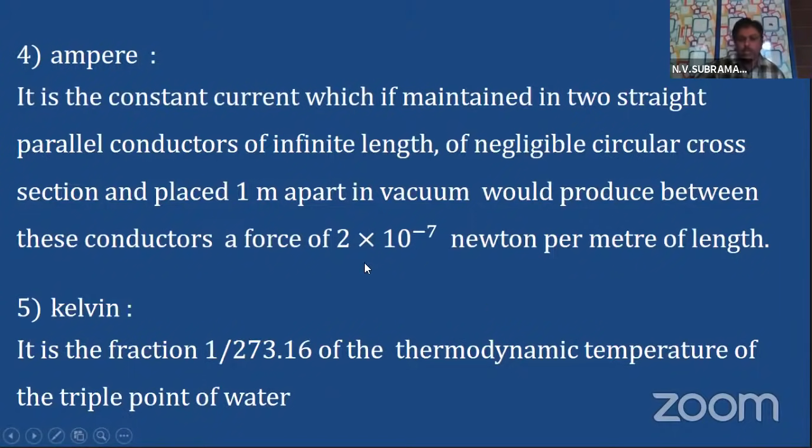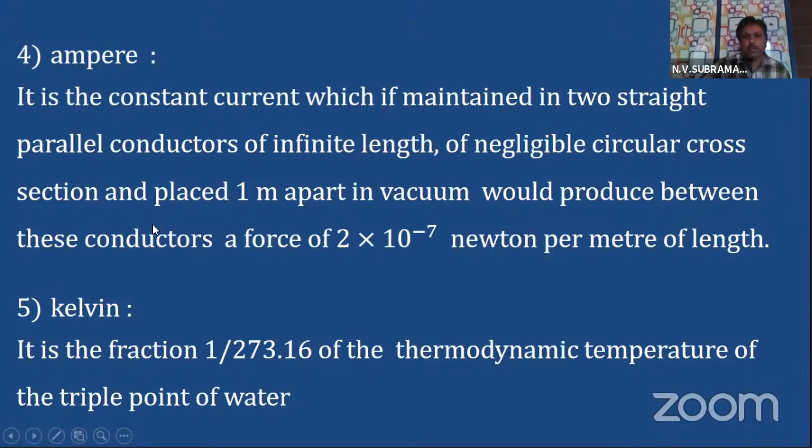So when you keep two straight parallel conductors 1 meter apart in vacuum, children, two conductors means what? Wires. Two straight wires parallel to each other, kept 1 meter apart, will have a force of 2 into 10 power minus 7 Newton per meter of length when a current of 1 ampere is flowing. That is the definition of 1 ampere.